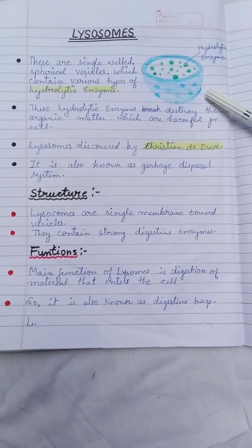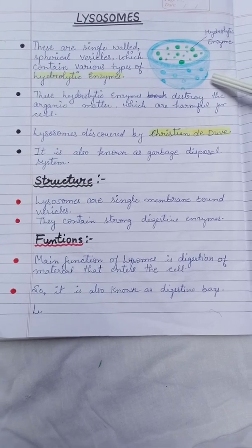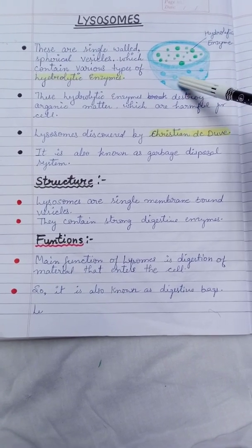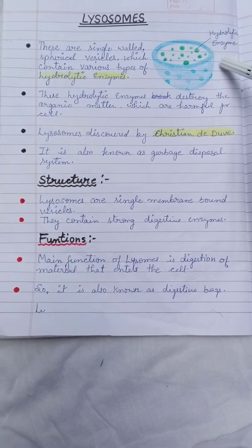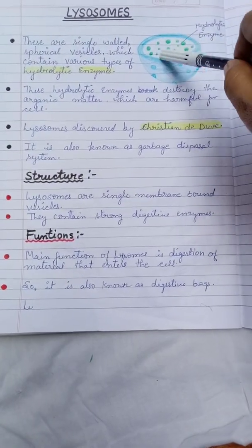Children, you can see this is a diagram of lysosomes. I have drawn it here. This is a single membrane bound organelle, and it has many enzymes, and these enzymes are hydrolytic enzymes.